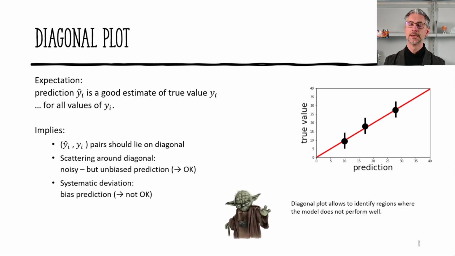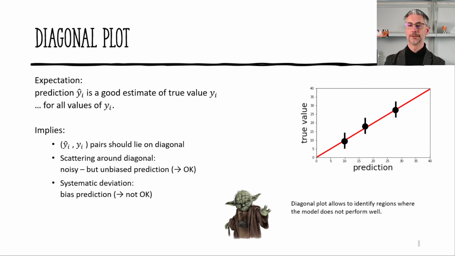So what can we do? There are different measures we can take, and we really need to look at more than one single metric. One thing we can do is a diagonal plot. So we go back to the case we just had and say the prediction is always a good estimate of our true value, otherwise we wouldn't build this model. And this is true for all values, right? Remember our best case where we just added a little noise.